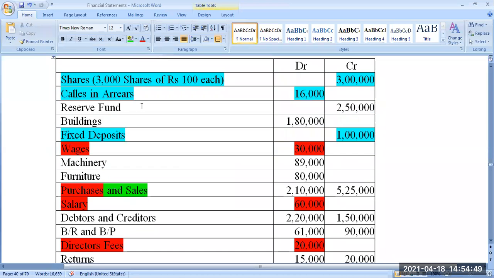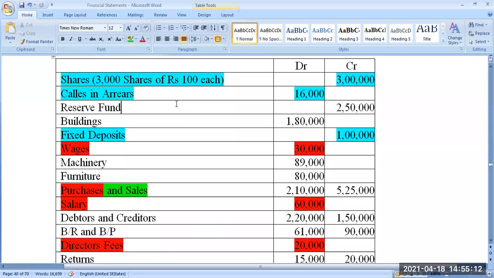When we were talking about assets, it was fine. But when we were talking about non-current investments, a non-current investment is an amount invested outside the business. Suppose you are a company and you have some surplus money, and you don't have any business opportunity.